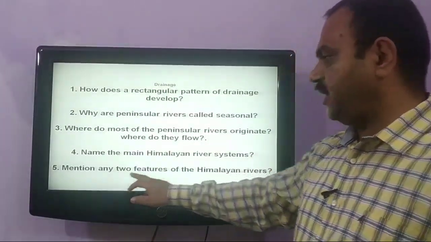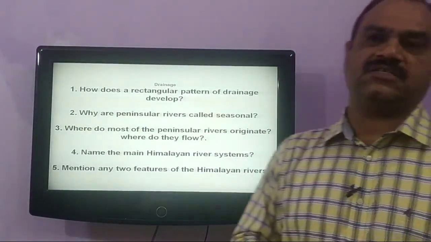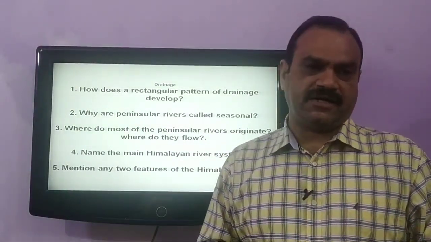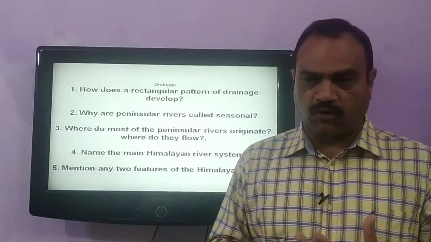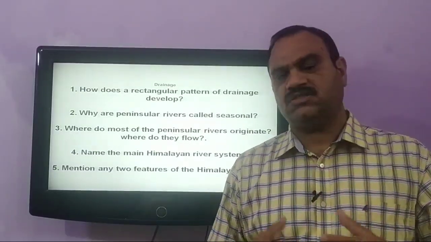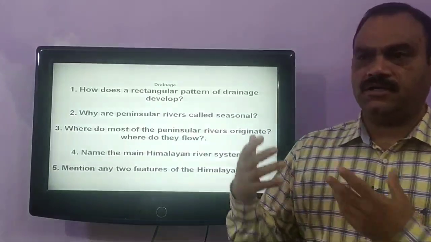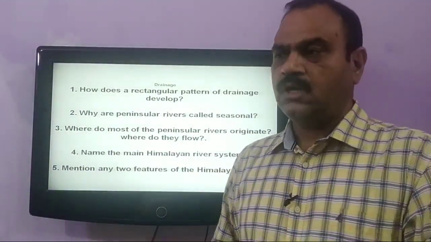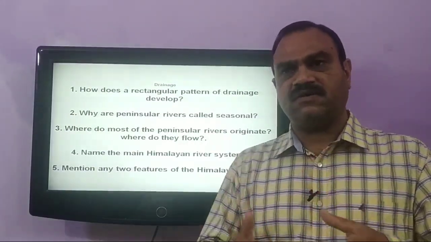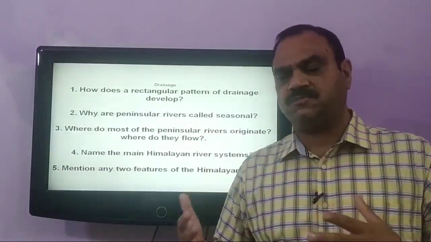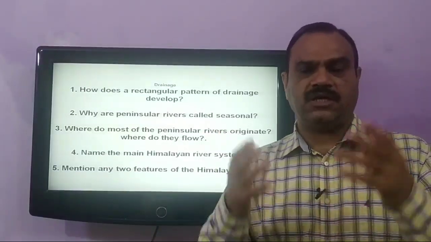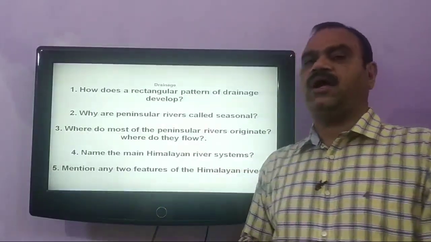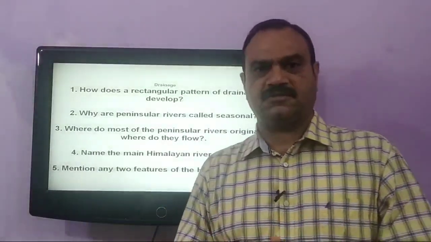Next question is, mention any two features of Himalayan rivers. The main feature of Himalayan rivers is that they remain full of water all the year around because they get water from rainfall as well as melting of snow. And the second feature is that these rivers are long and their drainage basins are very large. They bring rich alluvial soil along with them and deposit it on the northern plains.